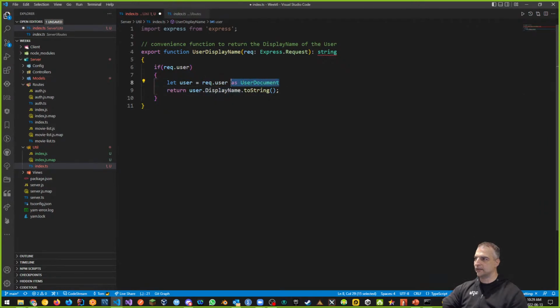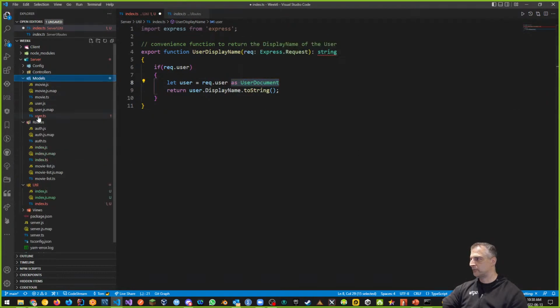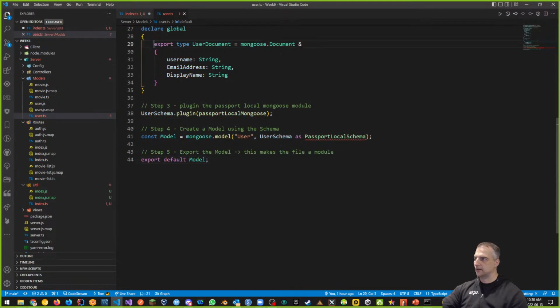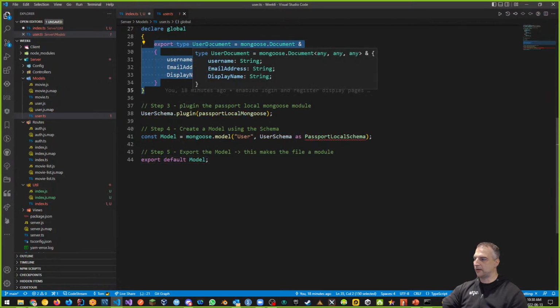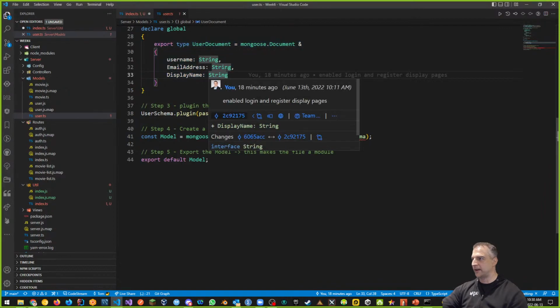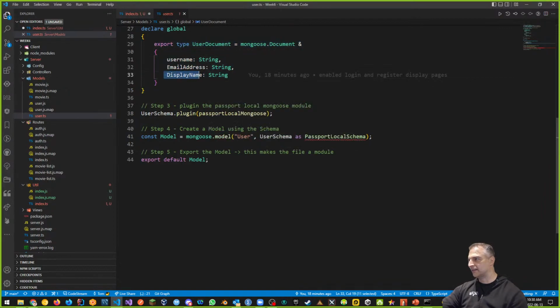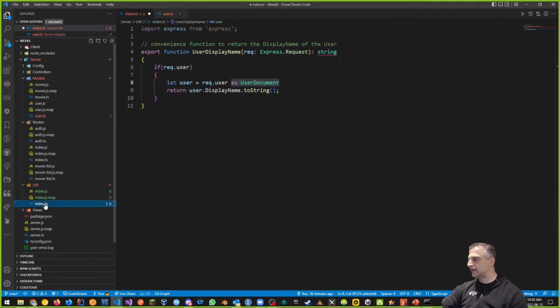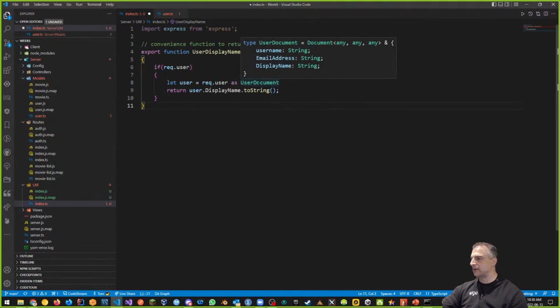So why did I do this? Well, remember what I did in my user model. In my user model, I defined this new thing here, this user document. I extended Mongoose document, and I added in some additional things that we defined: username, email address, and display name. That's what I did that for, right? Among other things, I was hoping to fix this, but it didn't fix it. And now I'm using my user document here. It's a global property that I'm using here.